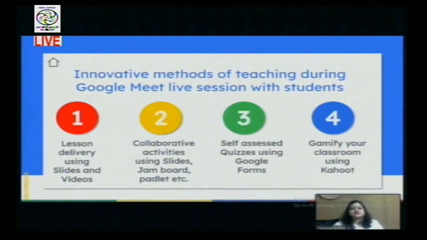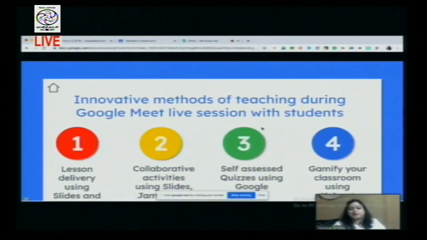And one interesting app is Kahoot. You can play Kahoot in your classes in order to bring in games. So let me give you a demo of any one of these activities, looking at the time that is there. In whatever time is left in this session, I will showcase a demo of any one of these innovative methods.